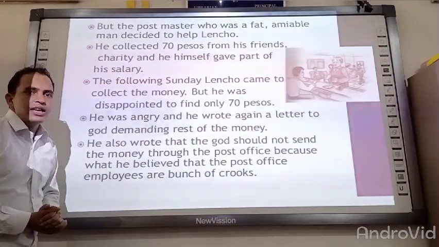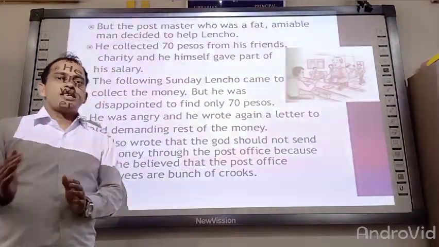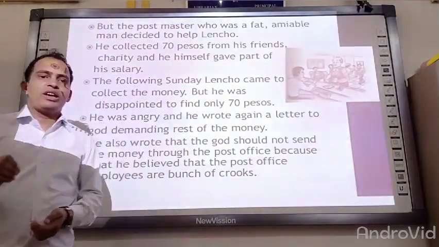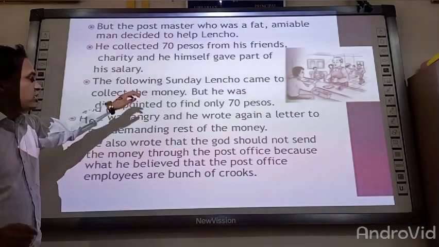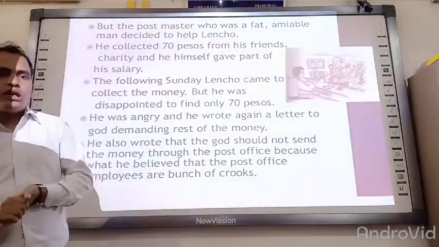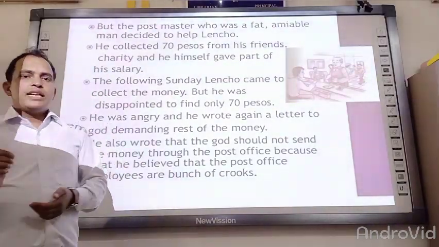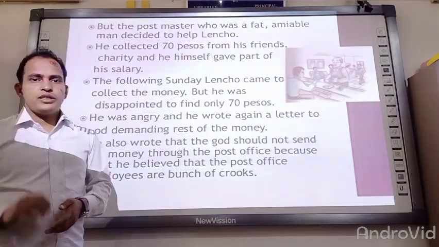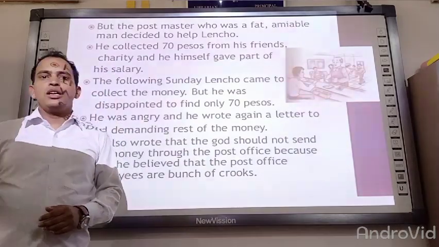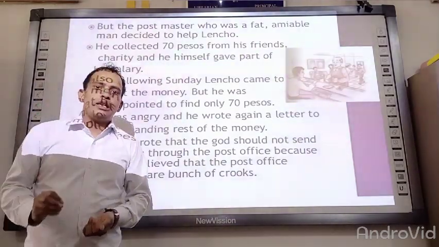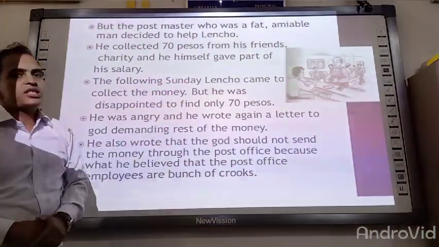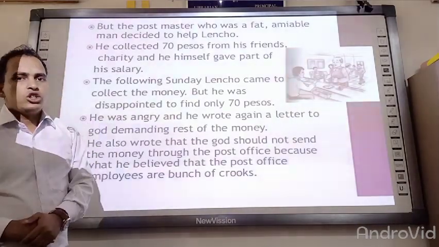Now the question arises, why did the postmaster decide to help Lencho? That is an important question of this chapter. This question has already been asked in various CBSE board exams. He decided to help Lencho because he did not want to diminish Lencho's faith in God. The postmaster and other employees of that post office collected 70 pesos. The postmaster himself gave a part of his salary to contribute to that money for Lencho.